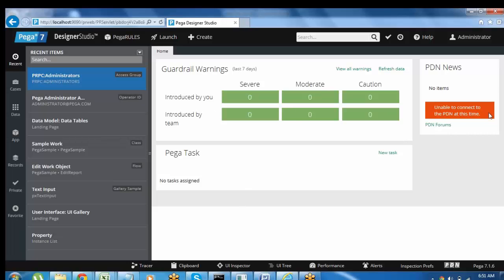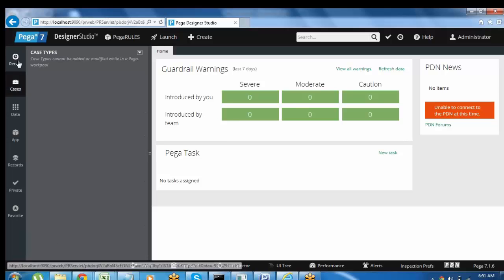On the right side you will have some news, the latest news about Pega. So the home page is divided into a header pane containing different options, a footer pane containing different options, and the left side is the total navigation, which contains different explorers. I will explain first of all.